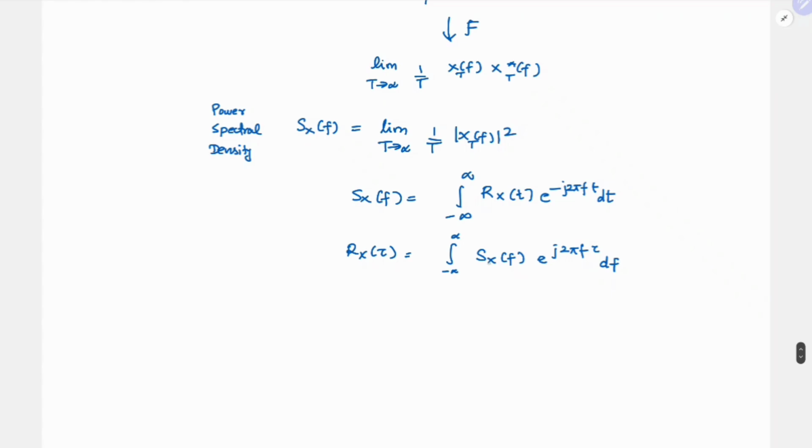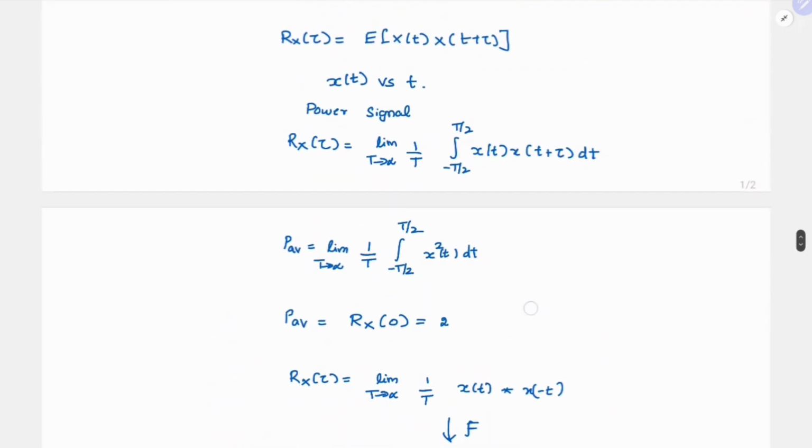So now you want the total power from the power spectral density, right? Average power. So P average is nothing but your total power, Sx of f into df. So this is nothing but your Rx evaluated at 0 again. So even in terms of power spectral density, it again comes back to your Rx of 0. So the answer to this is